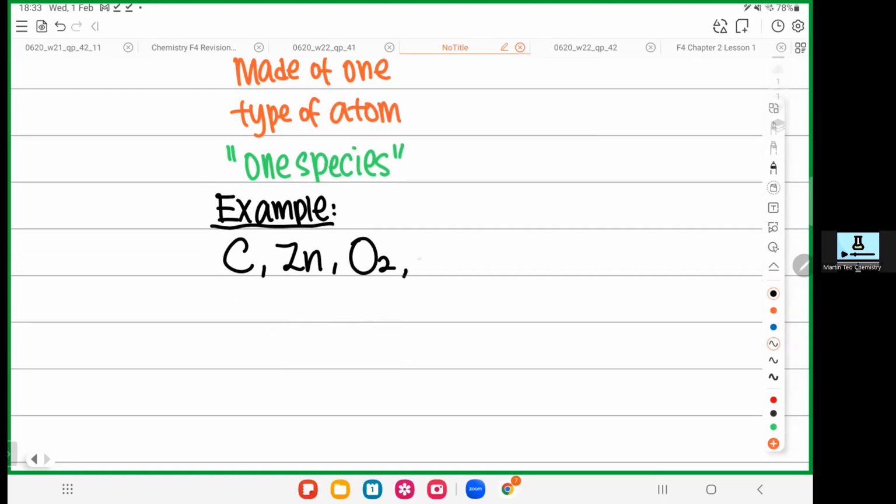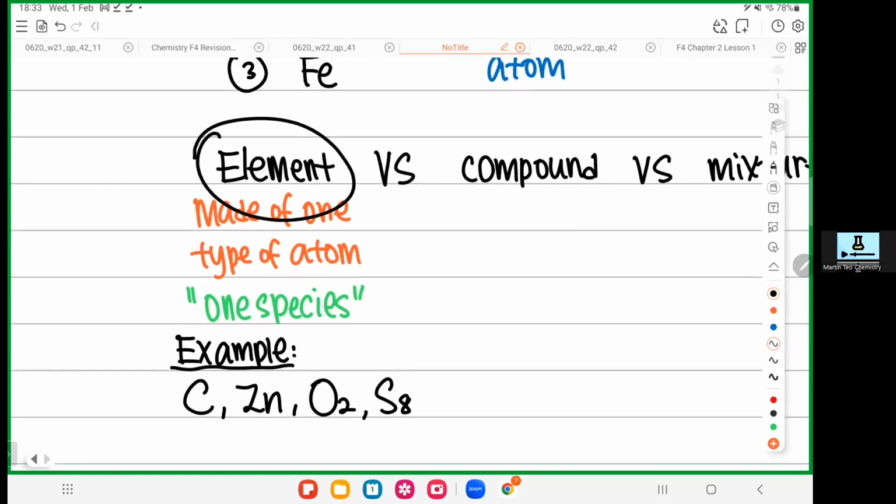Let's say S8. Don't get confused by the 8. All the 8 fellas, they are sulfur. You have 8 similar atoms combined together. They are an element. All right.